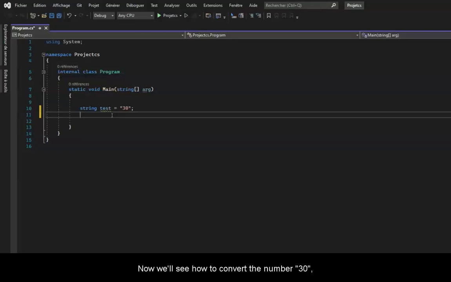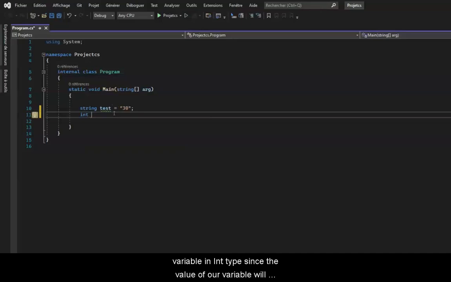Now we will see how to convert the number 30, currently in string type, into an int type. To do this, we first need to create a variable in int type. Since the value of our variable will change, we have to create a variable of the same type to which we want to convert our value. And here we want to convert the value to int, so we will create a variable in int type. Then we will name it conversion, for example, then add the equal sign, and now it's here that we are going to make our conversion.